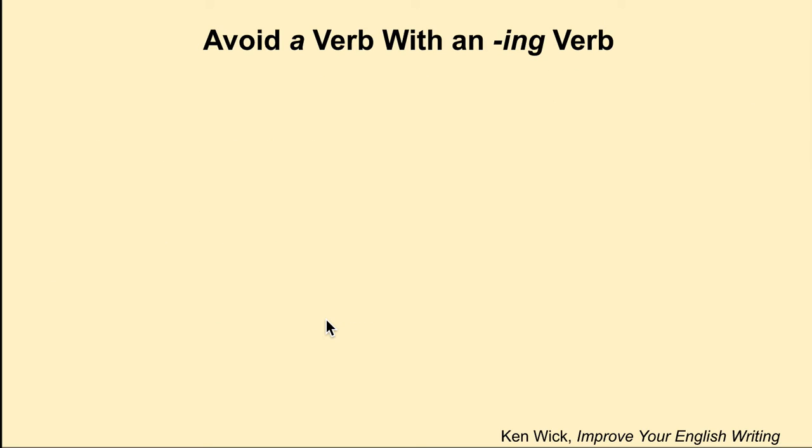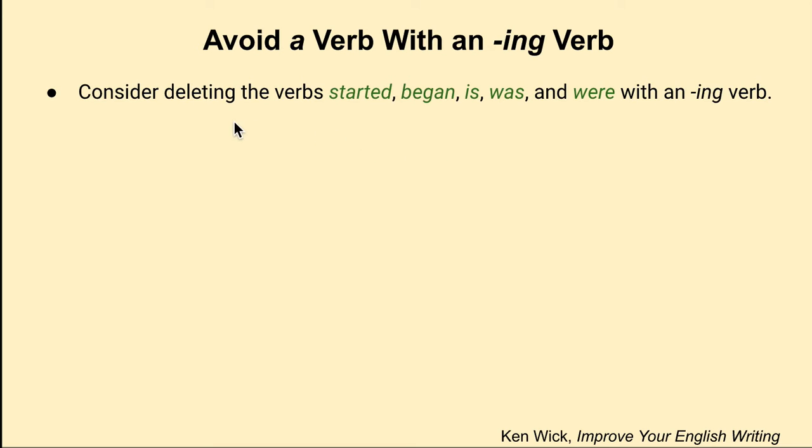So let's move on to the next topic of avoiding a verb with an ing verb. The example was started walking. When you see one of these verbs followed by an ing verb, consider deleting it. That's just another way of saying this: when you see started, began, is, was, and were with an ing verb, consider deleting these six words.